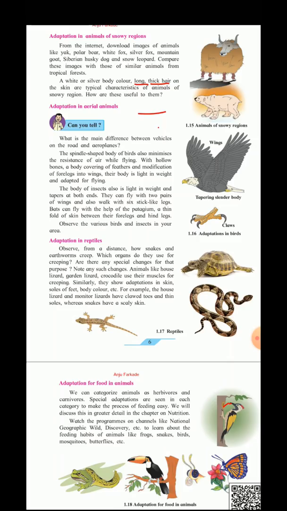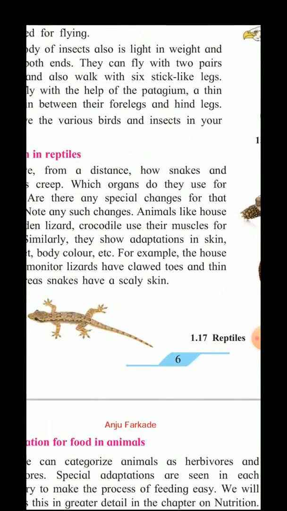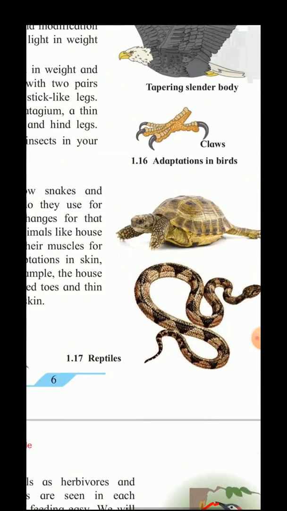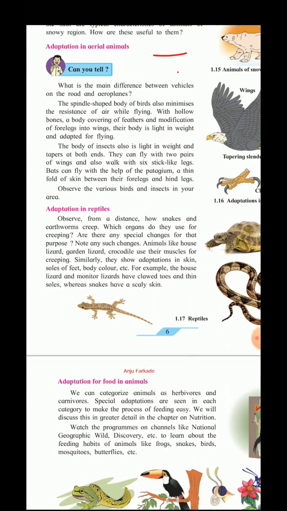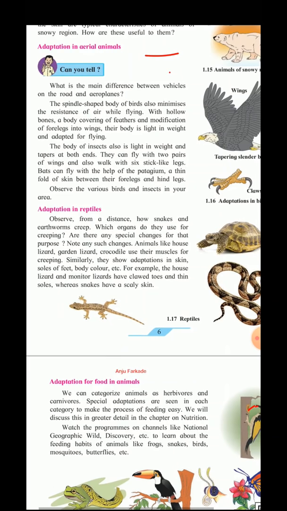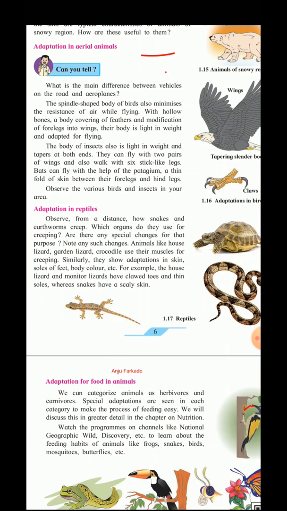Now let us see the adaptation in the reptiles. This is a lizard, snake and tortoise. These animals can move with the help of muscular movements. From a distance we see that the snakes and the earthworm creep. Which organs do they use for creeping? Are there any special changes for that purpose?